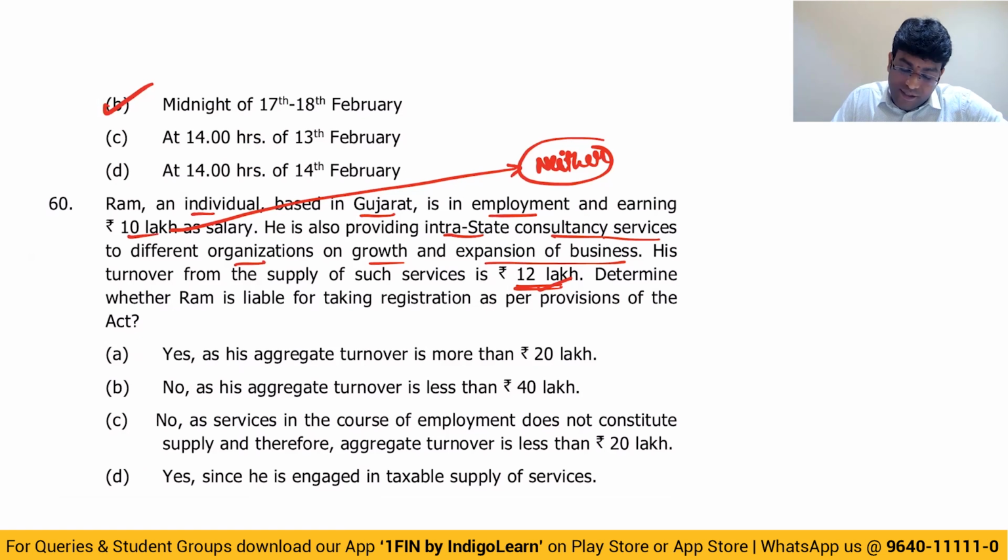So if you look at all the options, option C makes sense because service in the course of employment does not constitute supply. And therefore, aggregate turnover is less than 20 lakhs. When it is less than 20 lakh, there is no need to take registration.